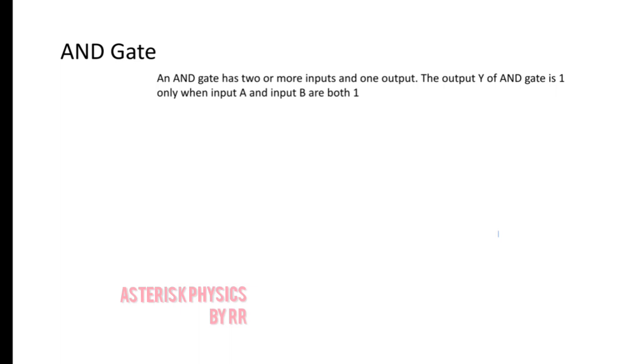The output Y of an AND gate is 1 only when input A and input B are both at high state. That is, the output will be at high state only when both the inputs, that is A and B, are at high state. This is the symbol of an AND gate.